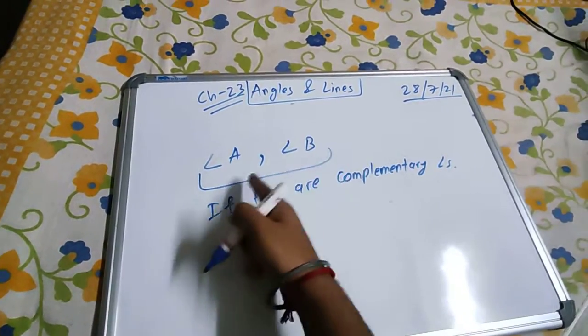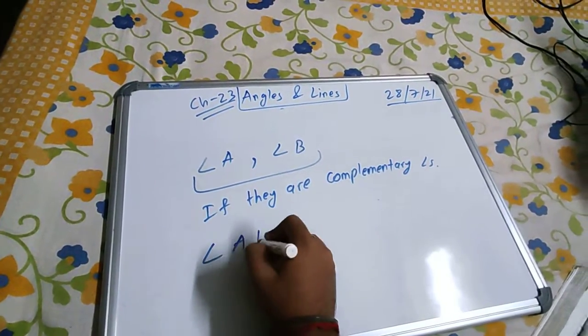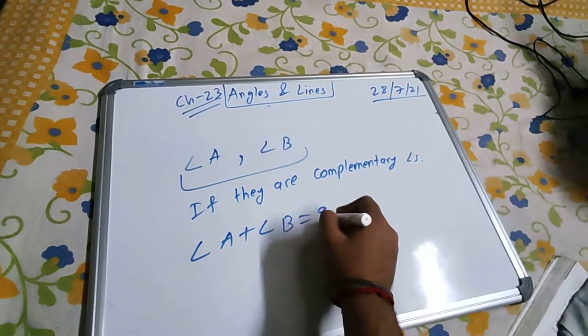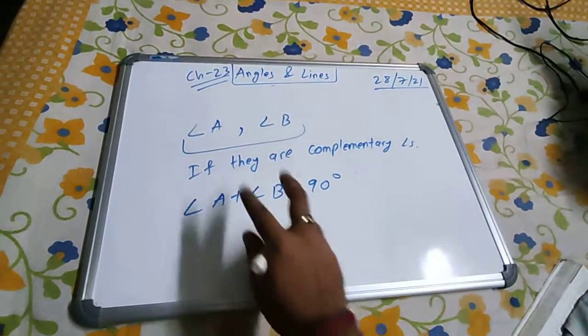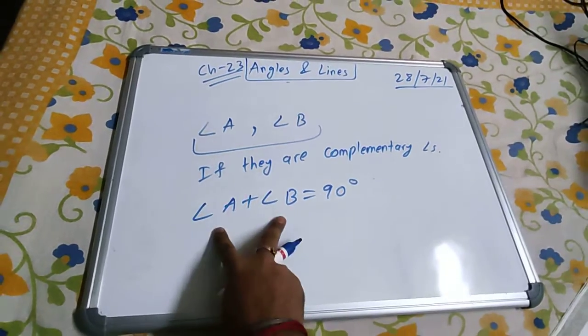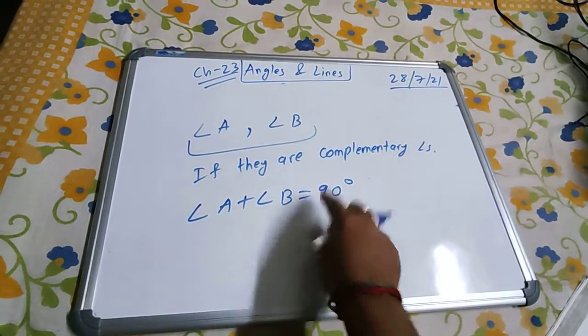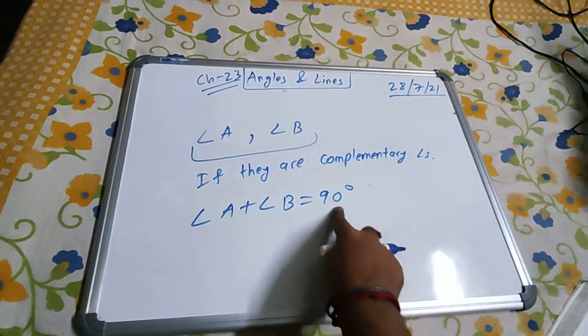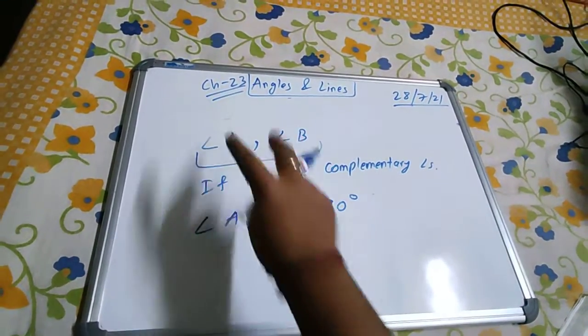If they are said to be complementary angles, then we can write angle A plus angle B is equal to 90 degree. If two angles are complementary, then their addition can be written as 90 degree. Or if you know that the addition is 90 degree, then you can say that these two angles are complementary.